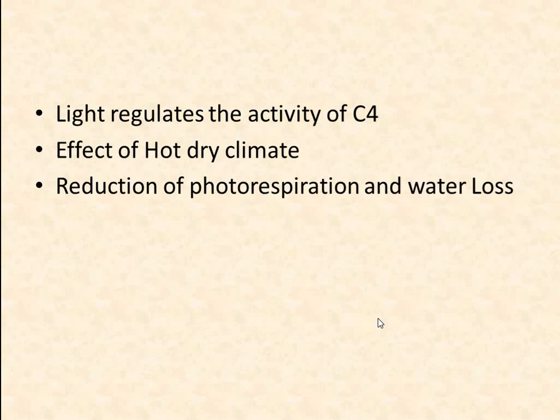Furthermore, because the substrate is bicarbonate, oxygen is not a competitor in the reaction. This high activity of PEP carboxylase enables C4 plants to reduce the stomatal aperture and thereby conserve water while fixing CO2 at rates equal to or greater than those of C3 plants.